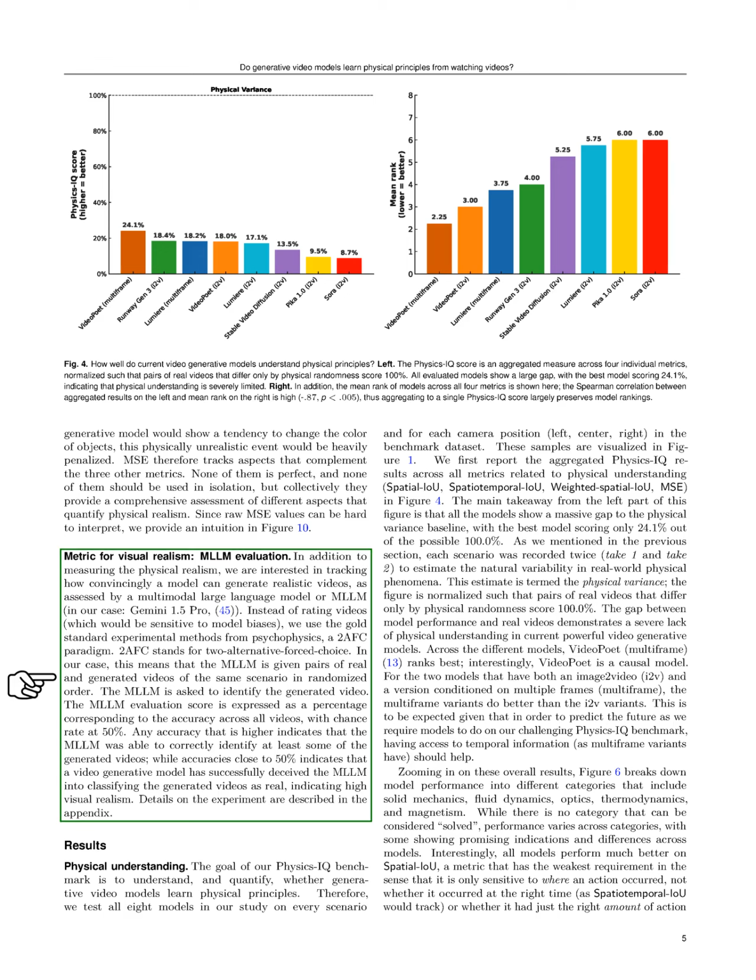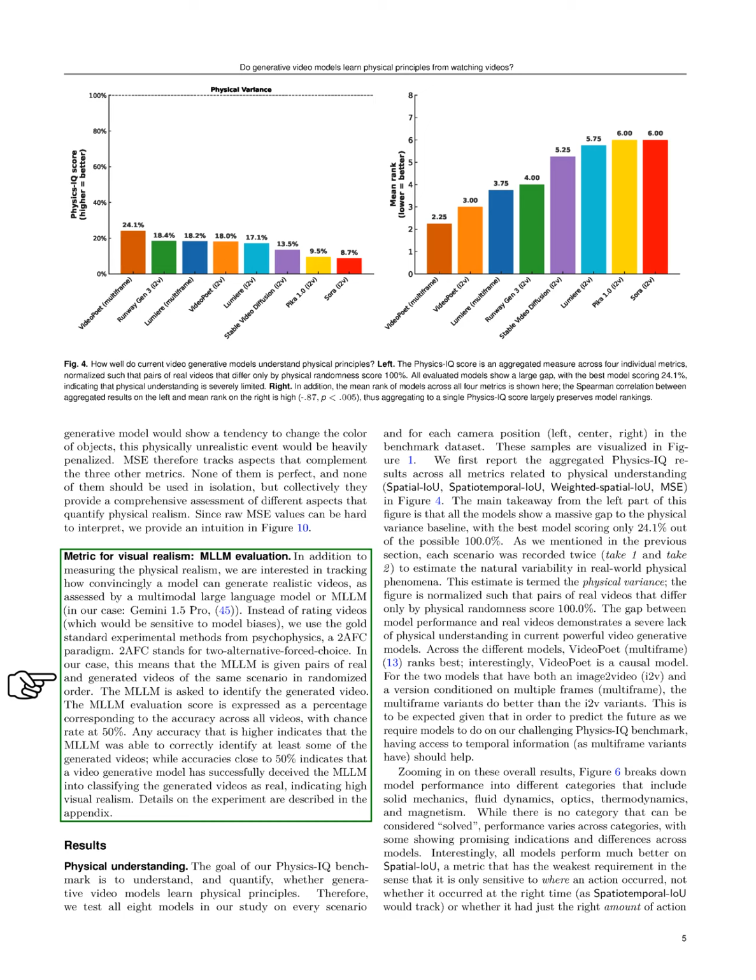Section: Physical Understanding. In this section, we aim to understand and measure whether generative video models grasp physical principles through our Physics IQ benchmark. We evaluate all 8 models in our study across various scenarios and camera positions, left, center, and right, using our benchmark dataset. The results are illustrated in a figure showing our dataset qualitatively. We first present the overall Physics IQ results, which include metrics related to physical understanding, such as spatial intersection over union, spatiotemporal intersection over union, weighted spatial intersection over union, and mean squared error.